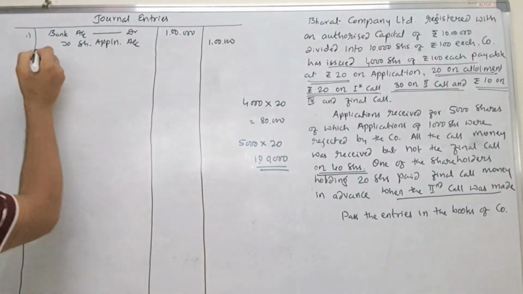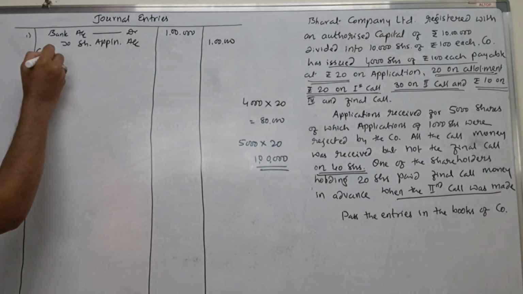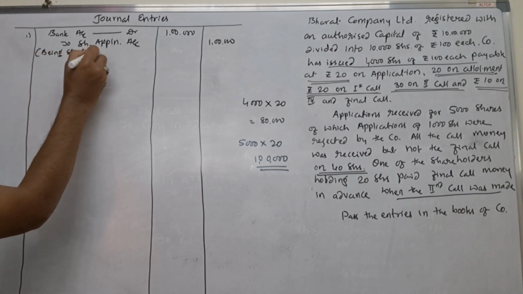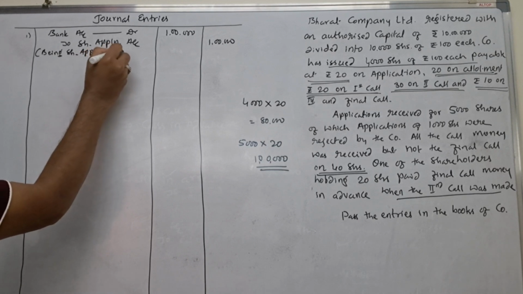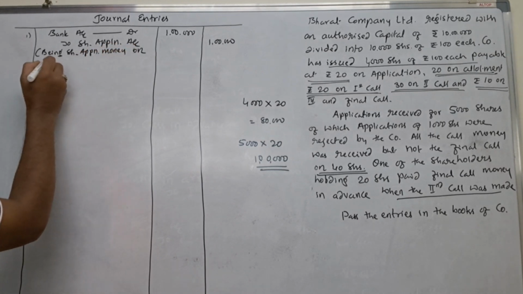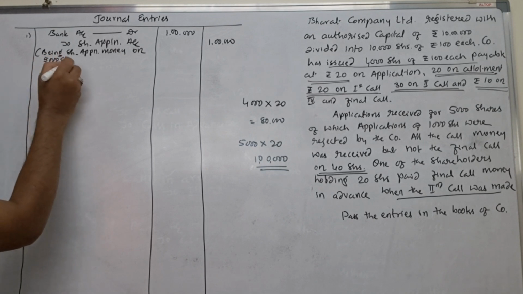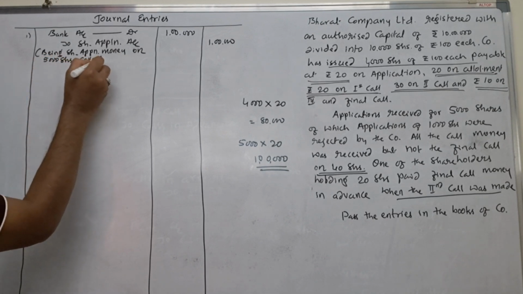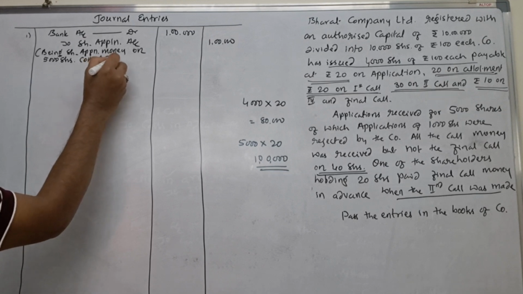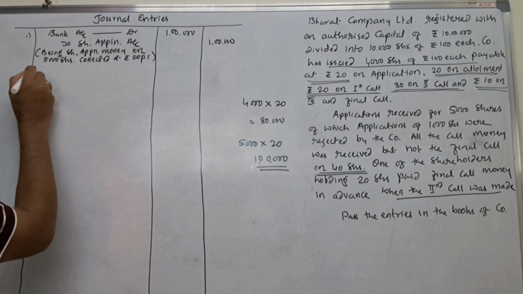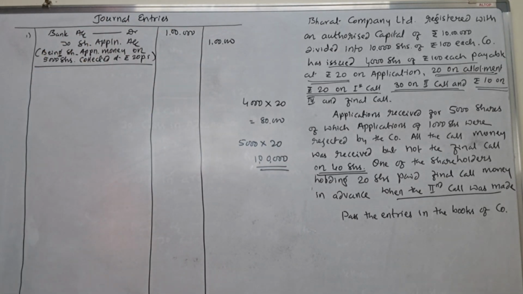Okay, fine. What narration do you write here? Being share application money on 5,000 shares collected at rupees 20 per share. Okay, at rupees 20 per share.